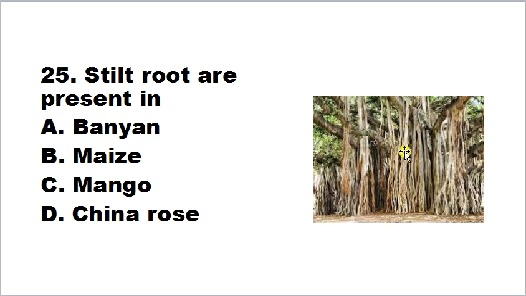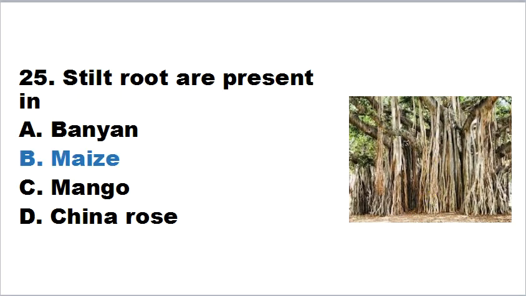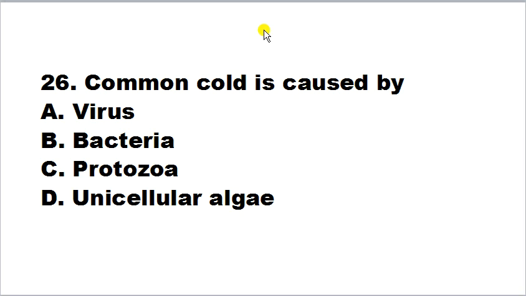So these are stilt roots. So the correct answer is maize. Stilt roots are present in maize, sugarcane and screw pine.